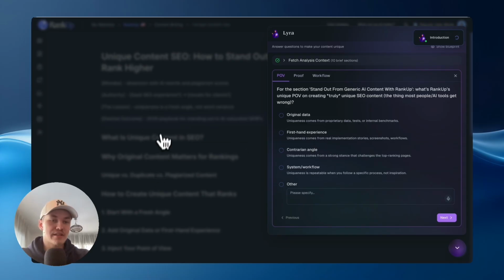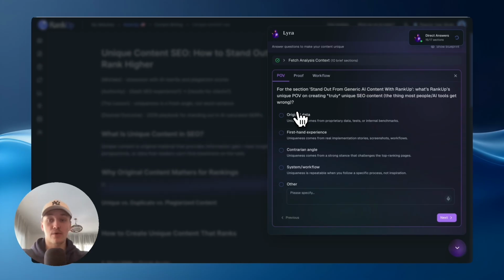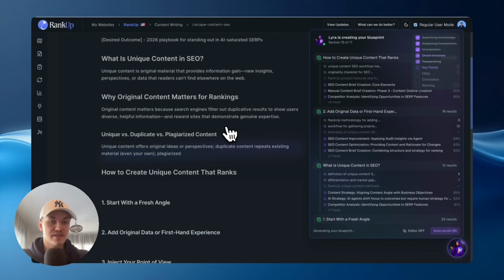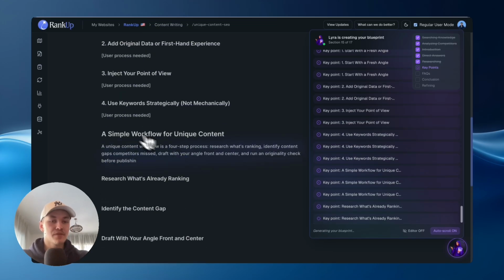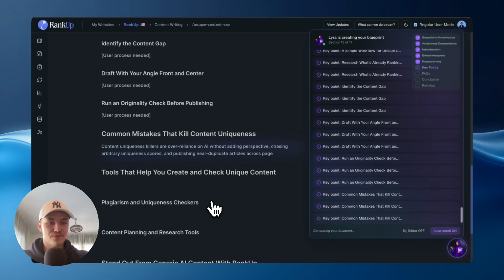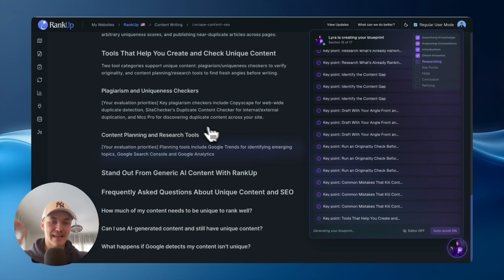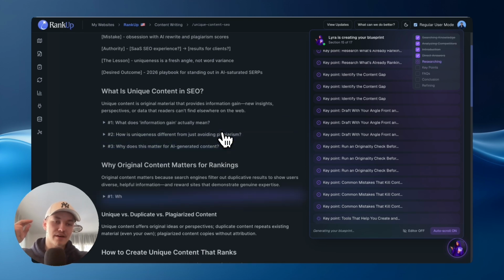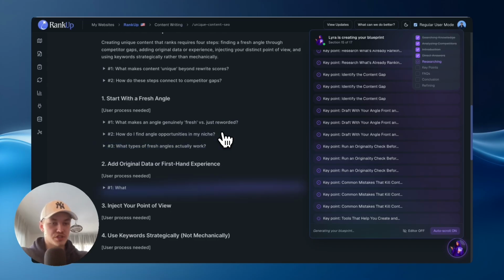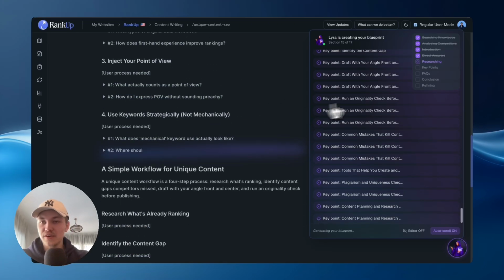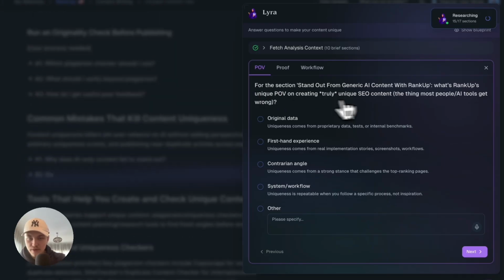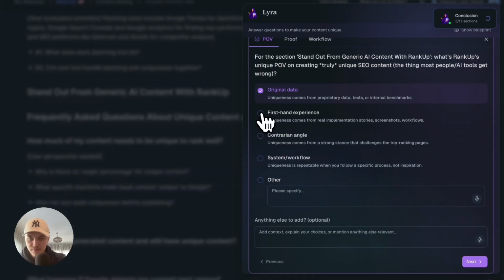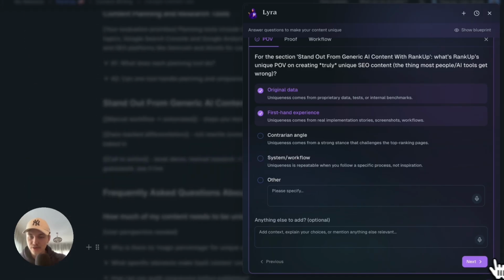While it's creating the blueprint, Lyra also has some questions for us, and it will then actually enrich the blueprint based on our answers. Now, before I answer these questions, this is basically what the blueprint creation looks like, right? So these are the direct answers it created. It's quite fast. Sorry for my language. It answers the main point under each section, and then those are the key talking points, right? So we'll check those out in just a bit. So I'll answer some of Lyra's questions here in the meanwhile while it's creating the blueprint. Original data, first-hand experience. Yeah, okay, so I already finished the blueprint.